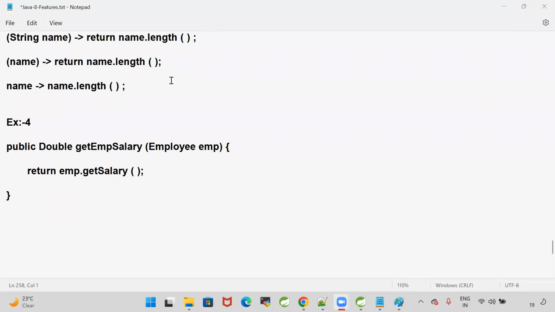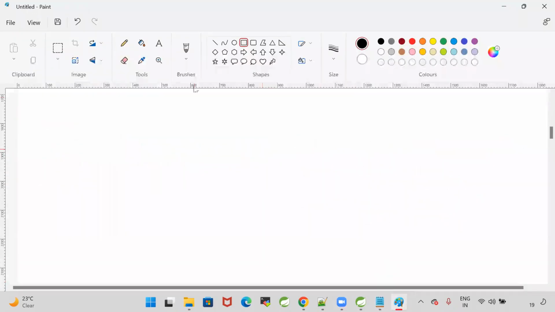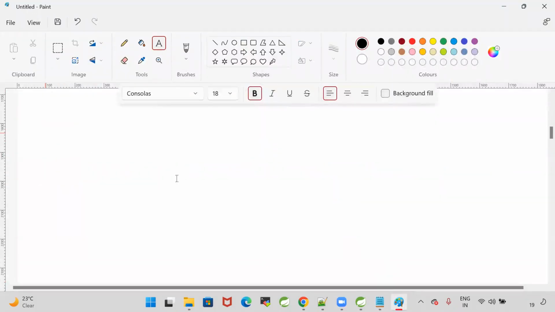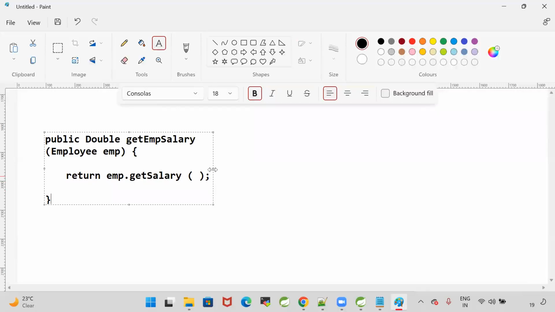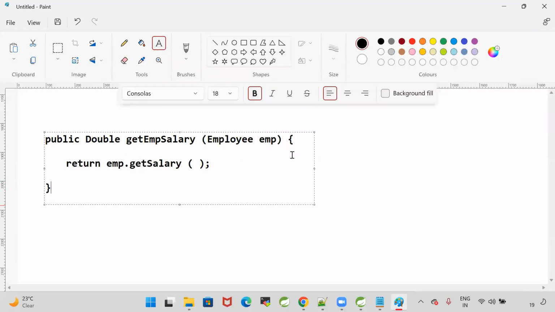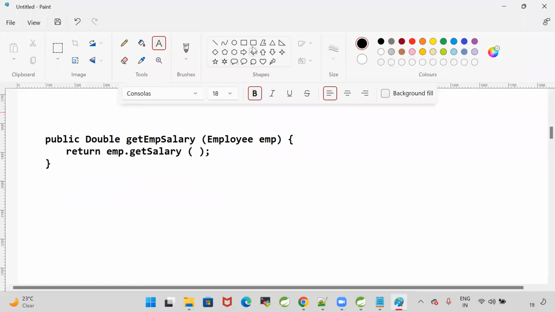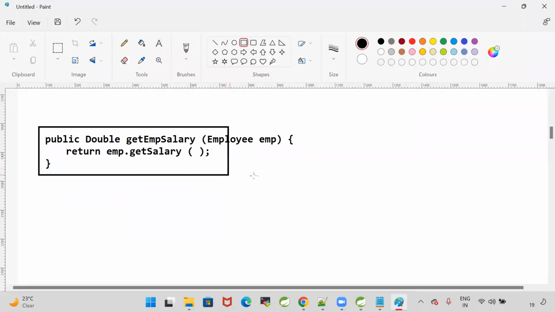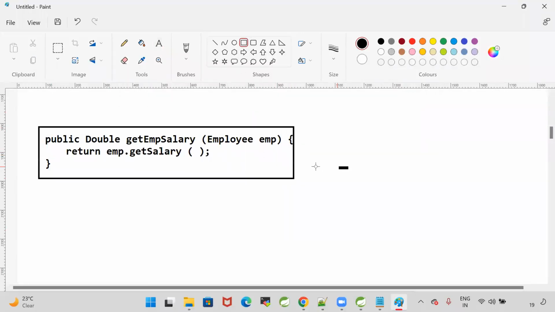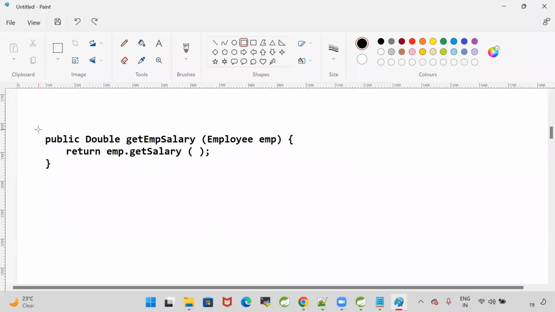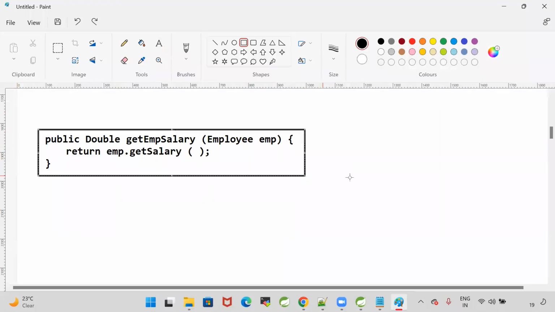Good. Now see here how we are going to write the simple lambda. As we discussed, lambda means no name, no modifier, no return type. So to convert this Java method into lambda, how are we going to do it?